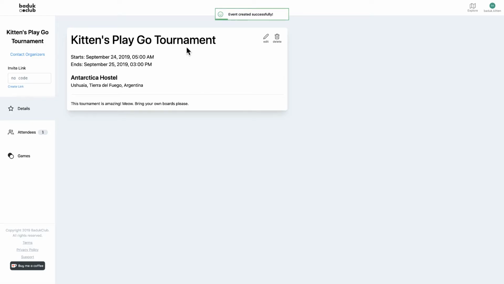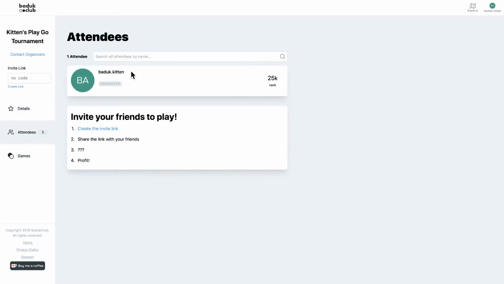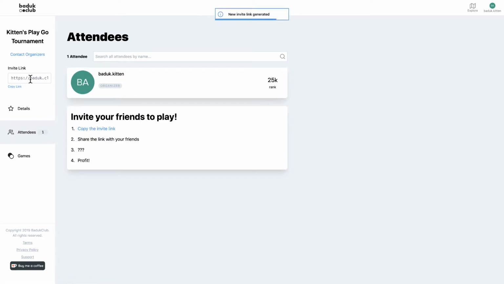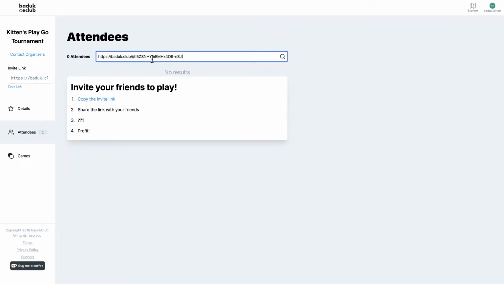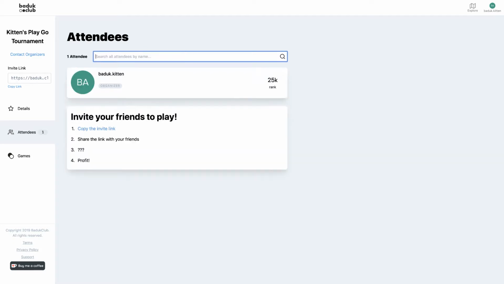Great, there's my tournament. Now I can edit it right here, and I can also delete it just as easily. Now you can see here, we have some cool buttons. If I go down to attendees, I'm the only attendee currently, but I might want to invite my friend, so I can create a link, and it populates there, and then copy my link, and now I have a link that I can paste wherever I want on the internet to invite people to my meetup.